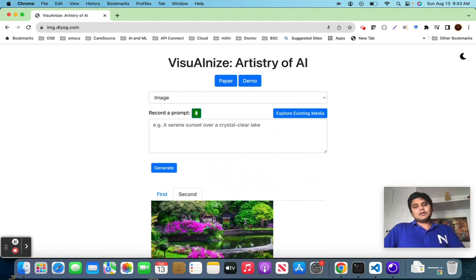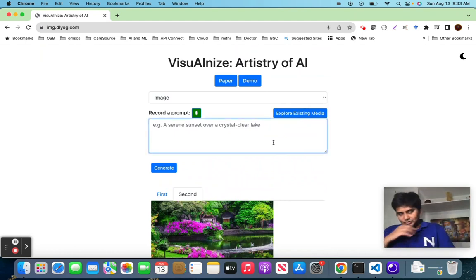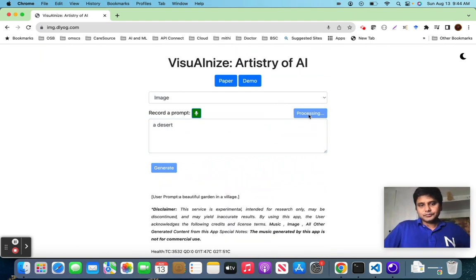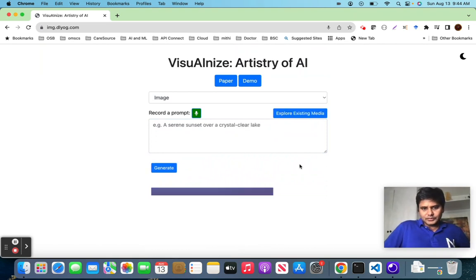And this is explore media. Sometimes our GPU server may be overloaded, and you don't want to wait a lot of time. You can quickly get images that were created by many users, so you can search and explore that. Let's search for a desert. Let's see if there is anything there.